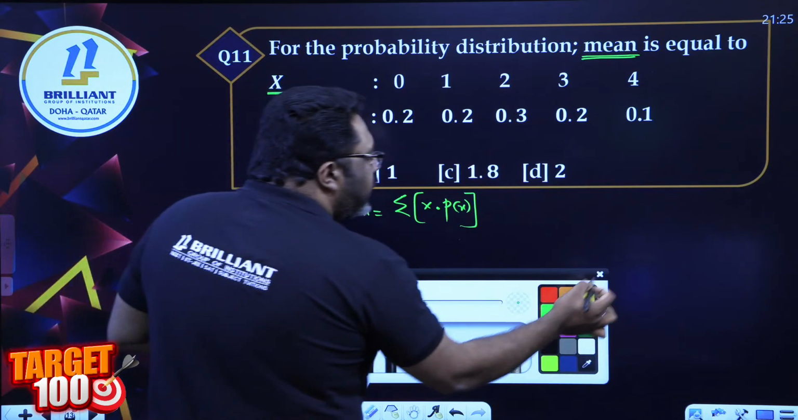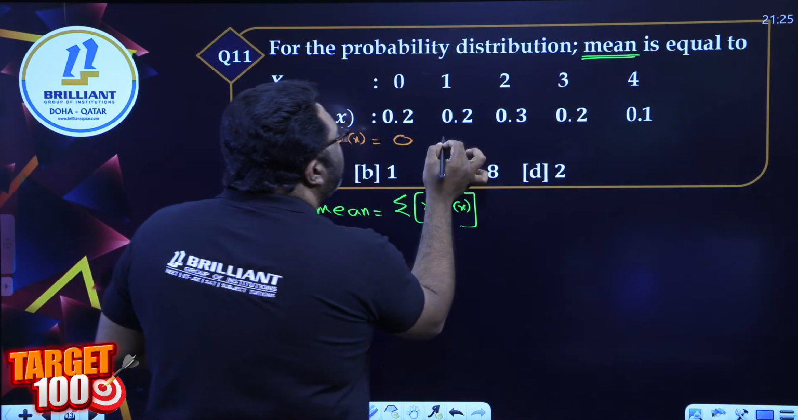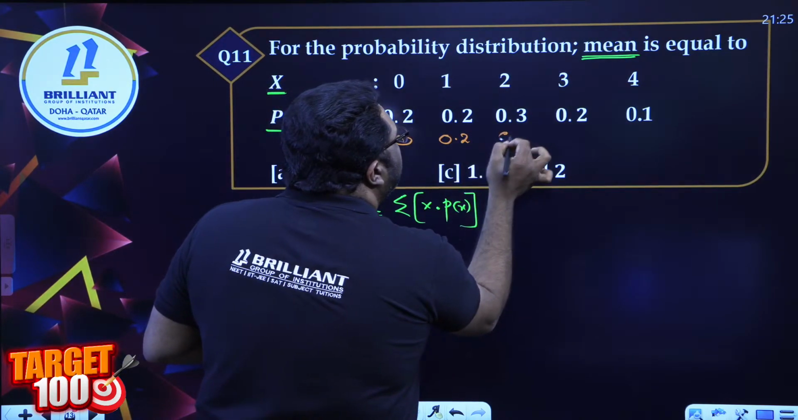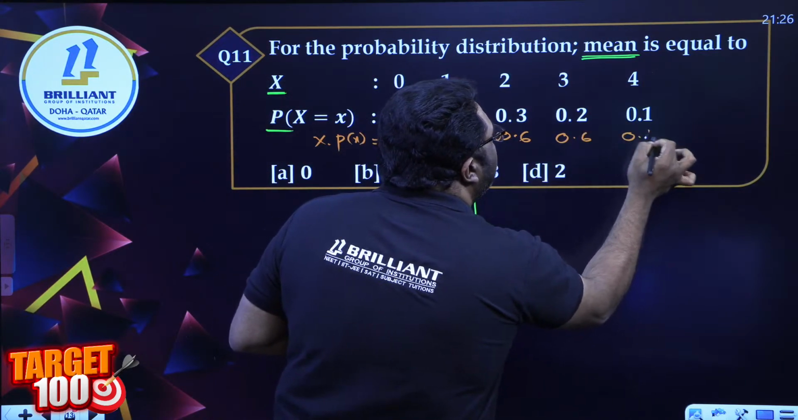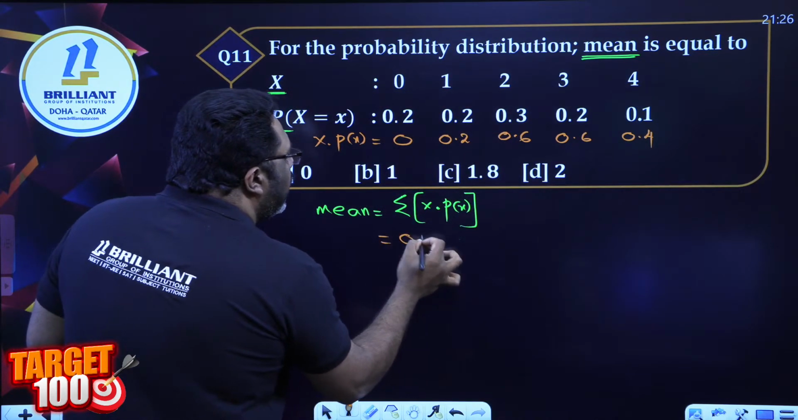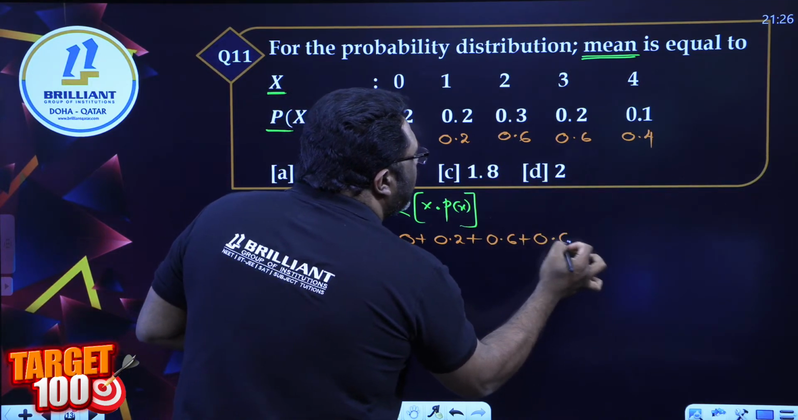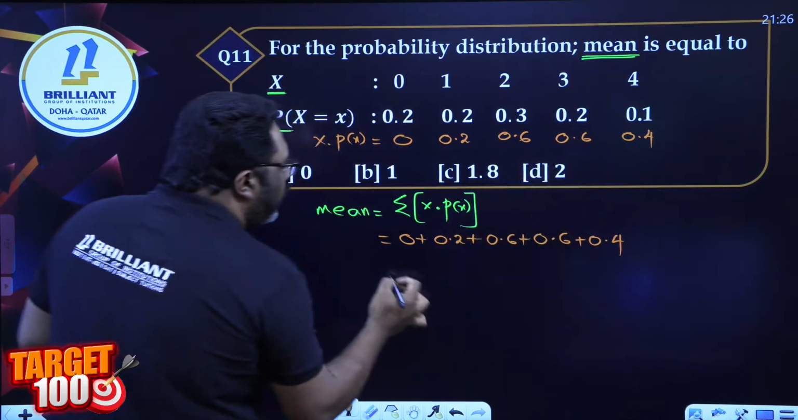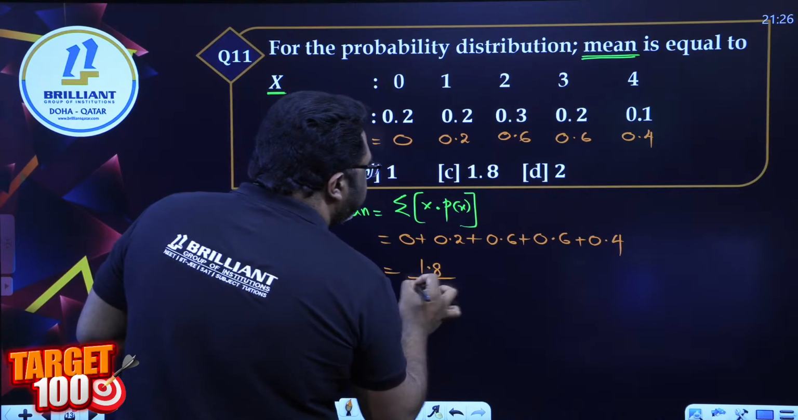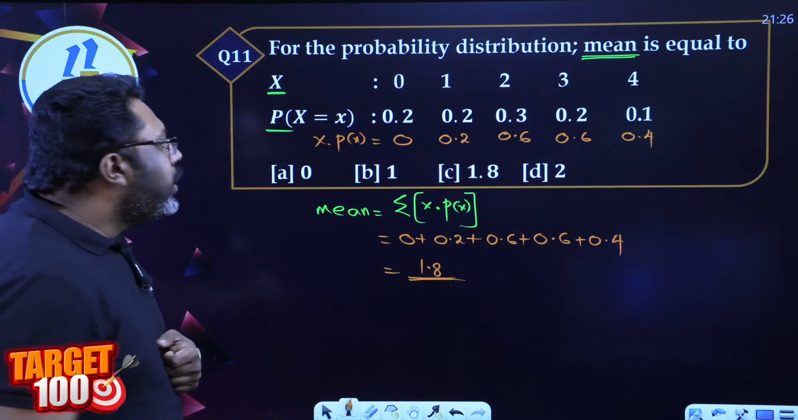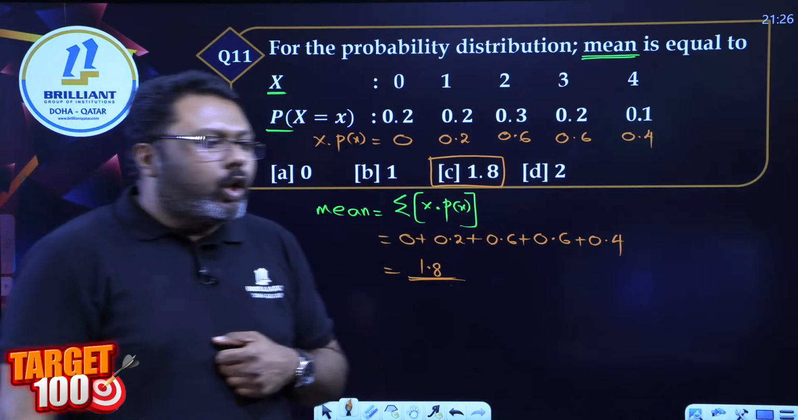So the first thing I'm going to do is I'm going to simply multiply x with p of x. The first answer 0, second answer 0.2, third answer 0.6, fourth answer again 0.6, and the fifth answer is 0.4. Just add it up. 0 plus 0.2 plus 0.6 plus 0.6 plus 0.4. Answer, it's going to be 1.8. Yes? What's the answer, all of you? 1.8, option C.